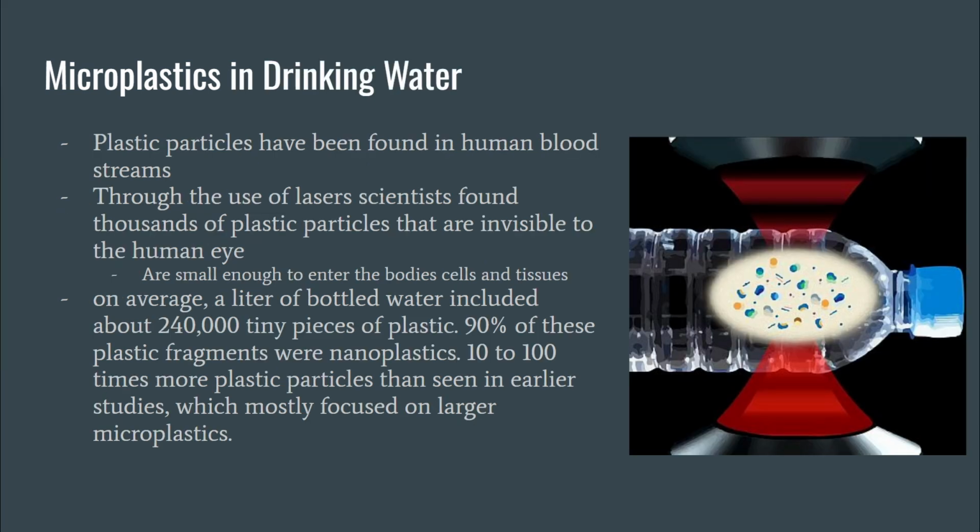Microplastics in drinking water. Plastic particles have been found in human bloodstreams. Through the use of lasers, scientists found thousands of plastic particles that are invisible to the human eye. Some of these are small enough to enter the body through cells and tissue. On average, a liter of bottled water included about 240,000 tiny pieces of plastic. 90% of these plastic fragments were nanoplastics. These are 10 to 100 times more plastic particles than seen in earlier studies, which mostly focused on larger microplastics.